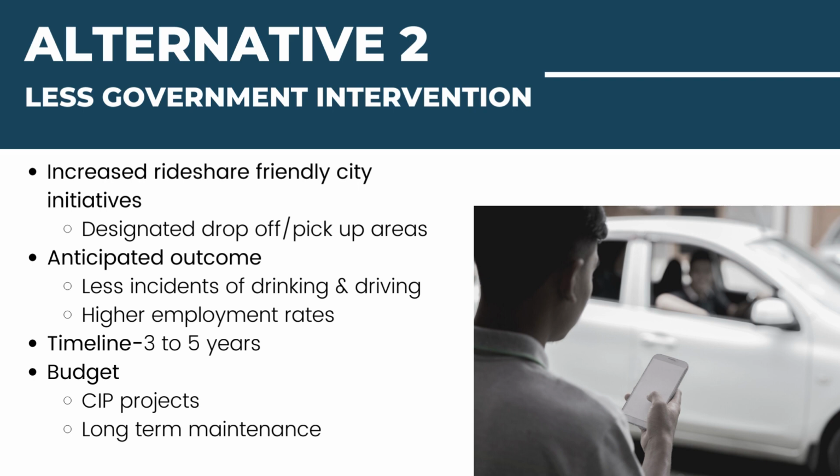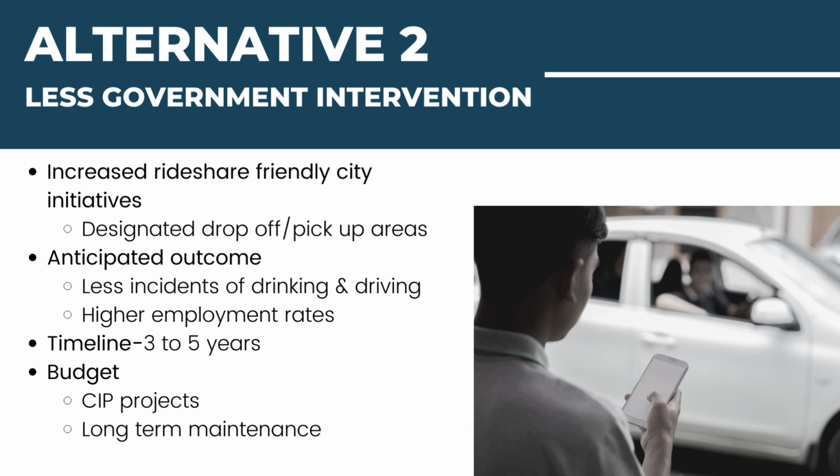Timeline for this is going to be a little bit longer and extended out 3 to 5 years. This is because this would be a fairly new concept. There's not going to be a lot of other policies to model off of this. And then there may be some infrastructure changes that need to be budgeted for and CIP projects planned. That will also be associated with the budget costs for CIP projects and then long-term maintenance of any infrastructure that's needed to be implemented and any kind of contract costs that would be associated as well.